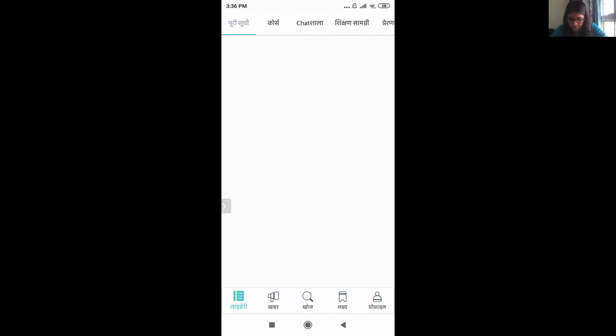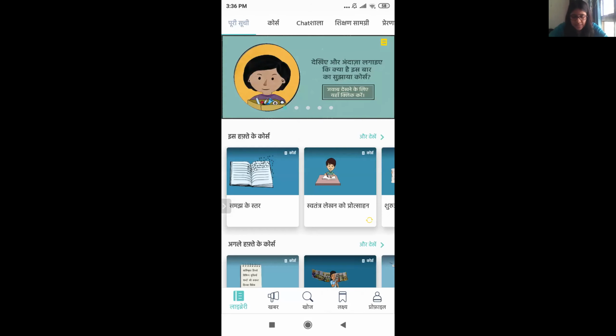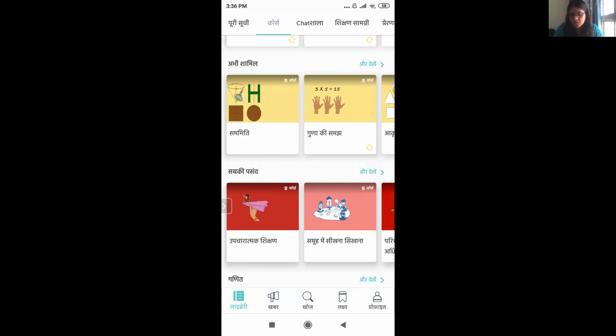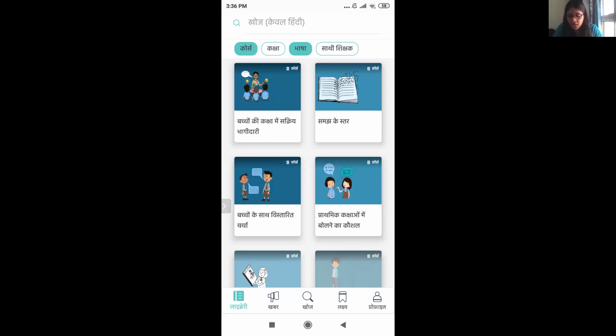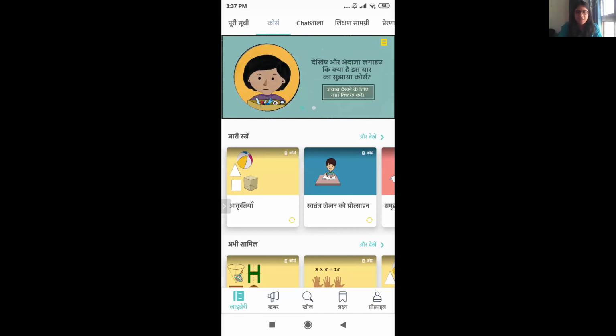So in the library section, under the course tab, categories, if you want to look at, for example, Bhasha, so you can just click on Aur Dekhein, and you'll be able to find all the different courses that they have for different languages. So I'm going to take a pause over here, since I think I've covered a good enough portion of this mobile application so far. So if you guys have any questions, I'm ready for them.